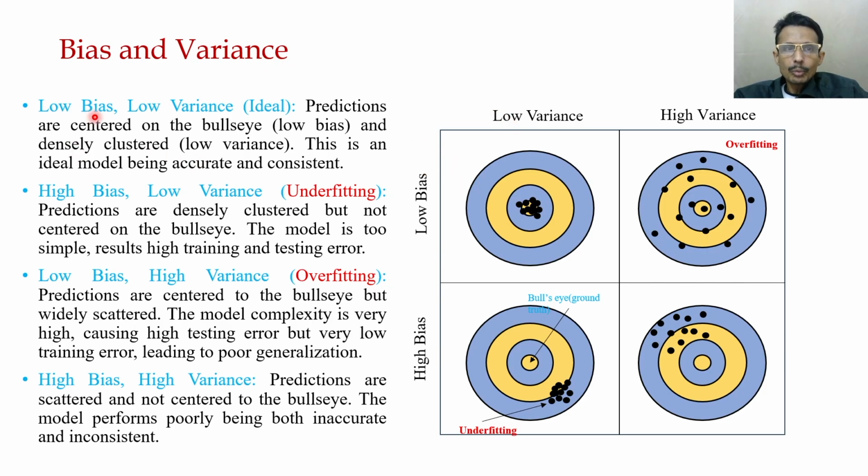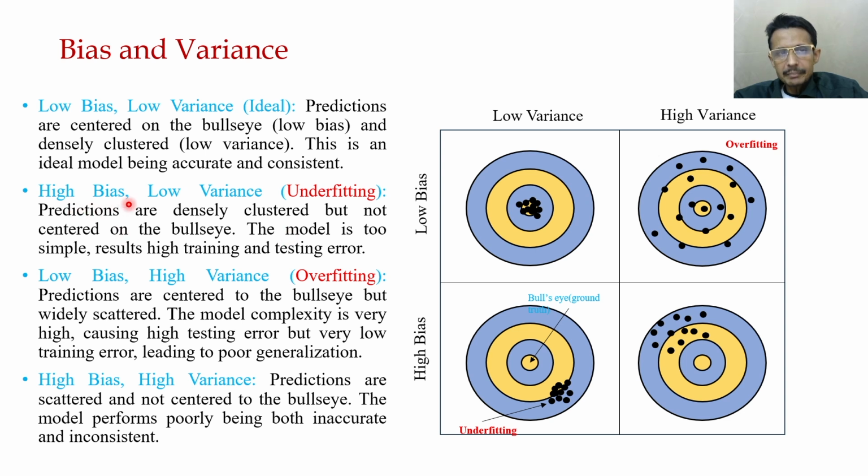Now, let us try to understand these scenarios, that is bias and variance, using bullseye diagrams. In case of low bias and low variance, this is the ideal case. What kind of classifier or predictor do we want? The predictions are clustered at the bullseye and the scatter is also very low, that means it is densely clustered. So this is an ideal model and it is accurate and consistent.